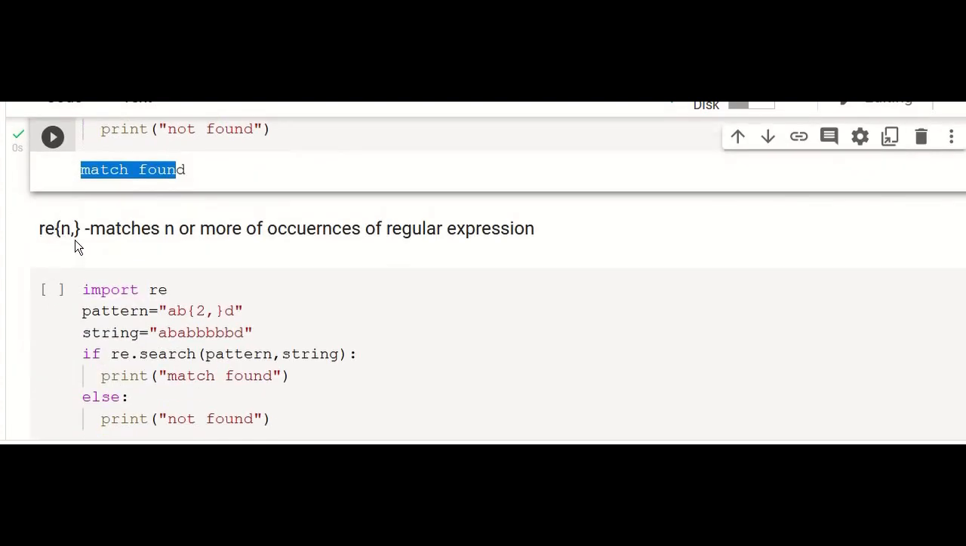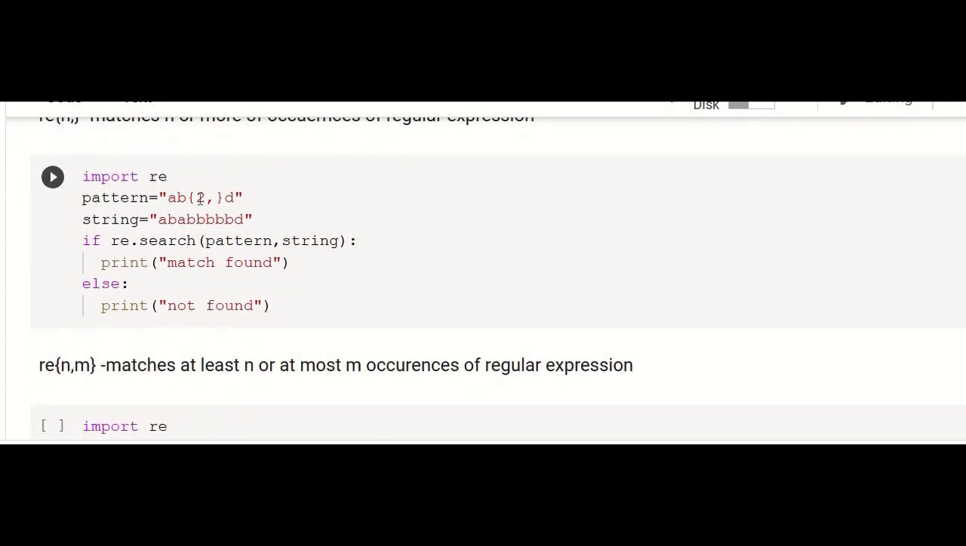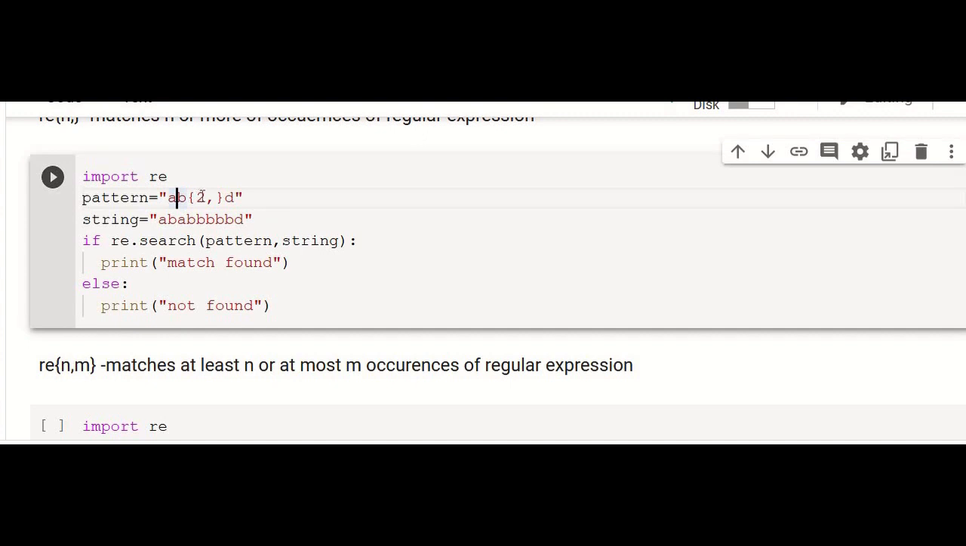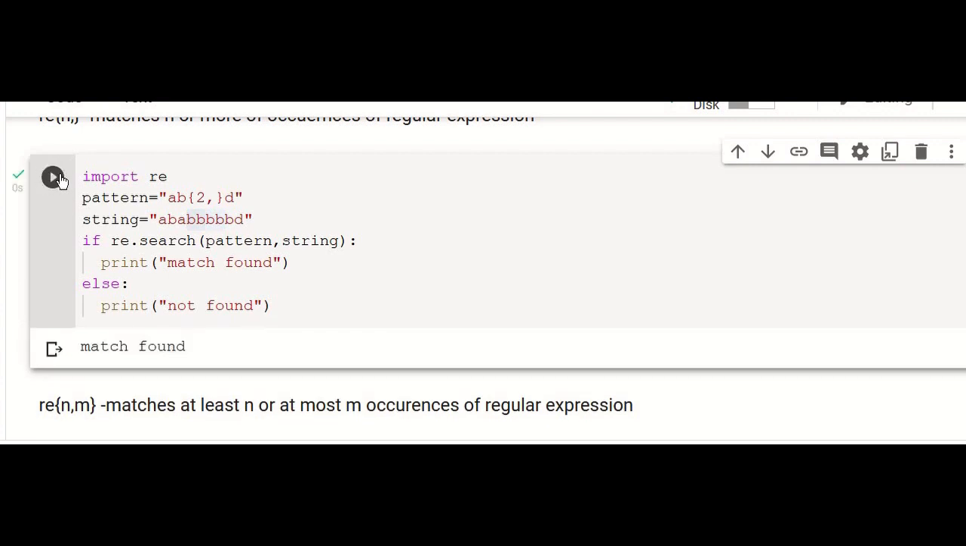And RE of n comma. So that means we can specify the range. Minimum this B should be present for 2 times and maximum it can occur n number of times. So minimum 2 times B is occurring and maximum in this case it is 5 times. So now also a match is found. And if you delete this, now it will not be matched because B has occurred for only one time.